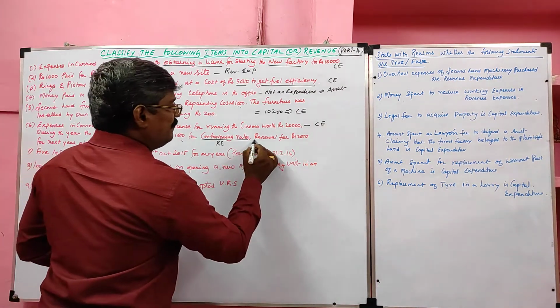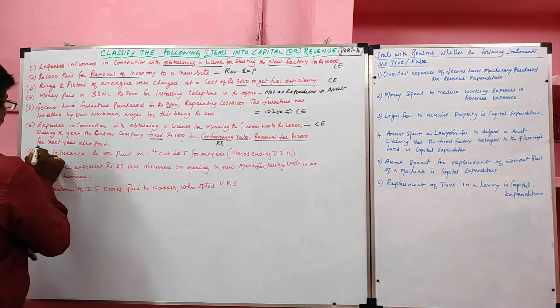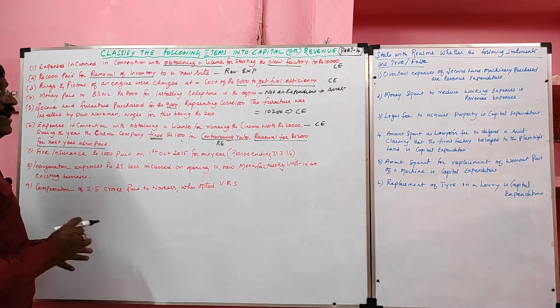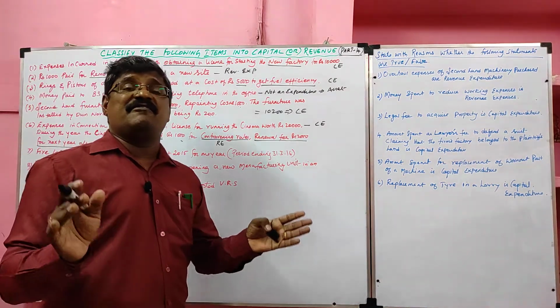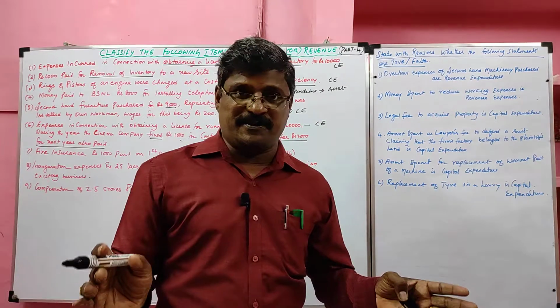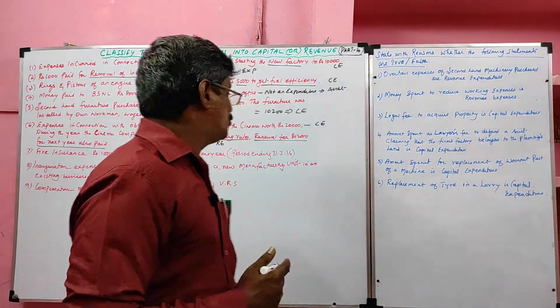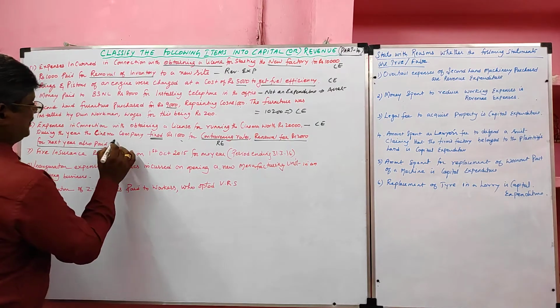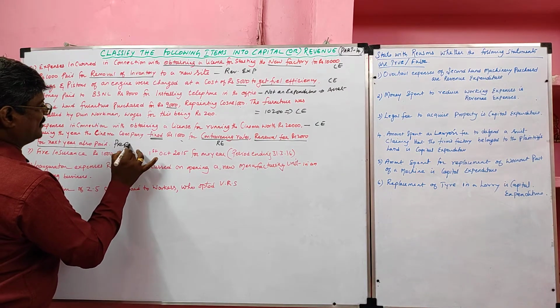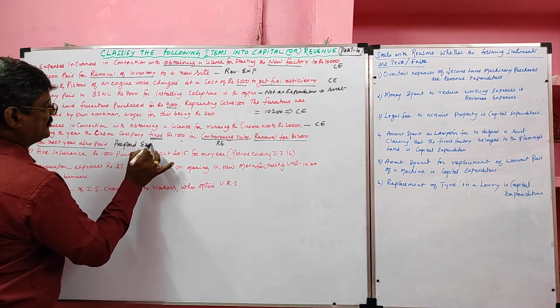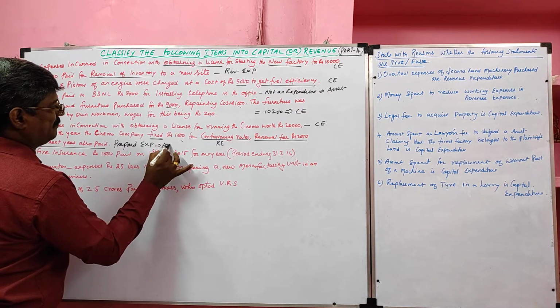Then renewal fee rupees 2000 for the next year. License renewal fee is a revenue expense. Here the renewal fee is paid for the next year, so it is a prepaid expense appearing on the asset side. It is not an expenditure.